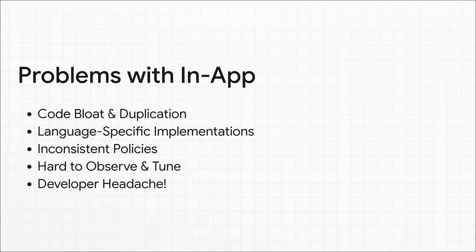Then your policies get all out of whack. They're dangerously inconsistent. Like, why does service A retry 3 times while service B retries 5? Nobody knows. And that leads to completely unpredictable system behavior. And oh man, trying to actually tune these values across dozens of services, forget about it. It is an absolute nightmare for developers.